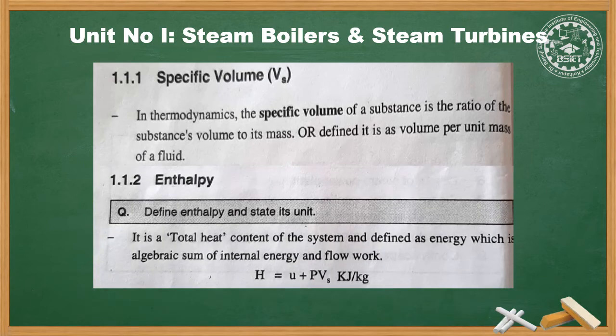Second, enthalpy. Enthalpy is the total heat content of a system and defined as energy, which is the algebraic sum of internal energy and flow work.